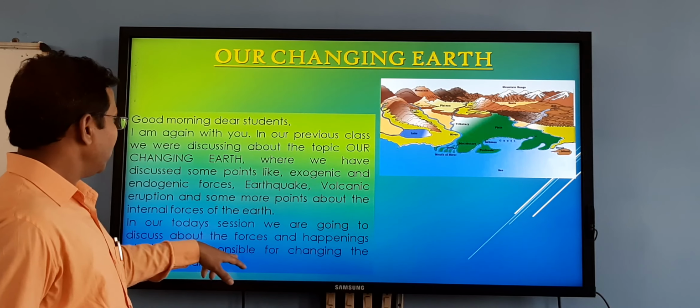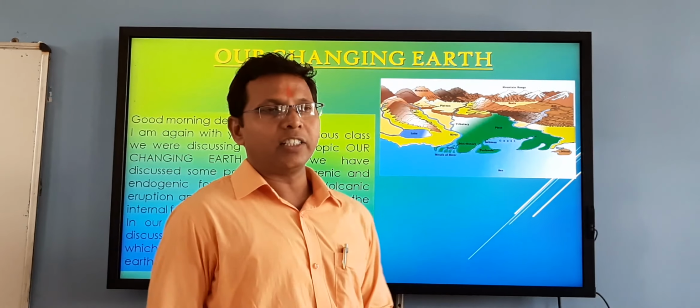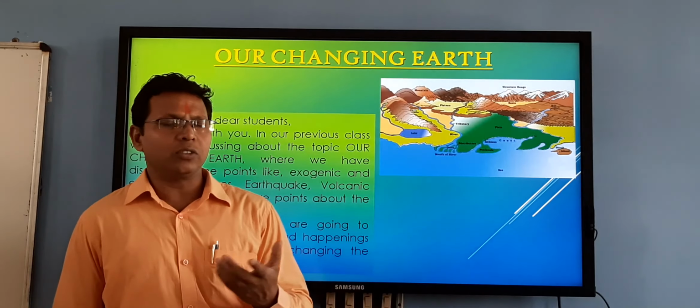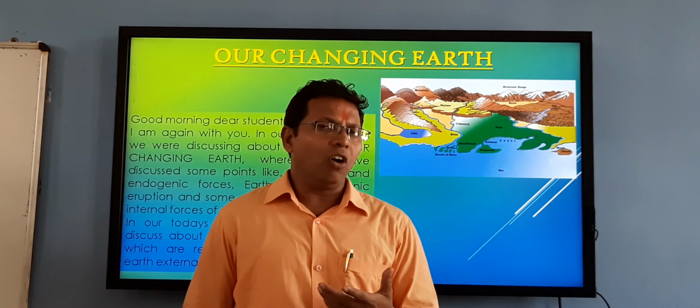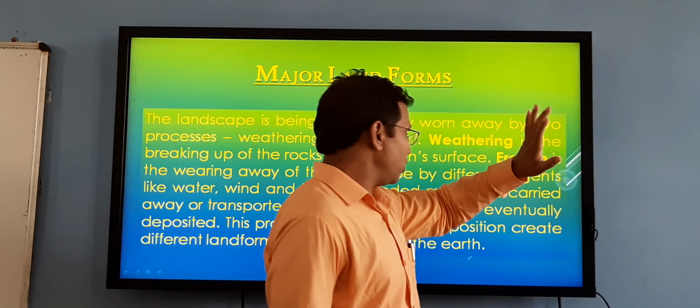Which factors are responsible for changing the earth externally, for changing the shape of the earth? Listen carefully. What is our next point?